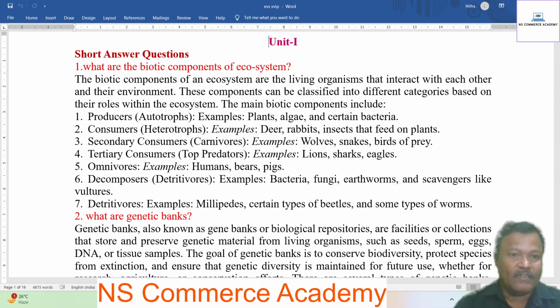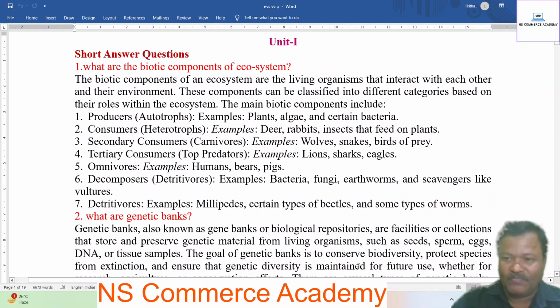Tertiary consumers, top predators, example lions, sharks, eagles. Omnivores, examples humans, bears, and pigs. Decomposers, example bacteria, fungi, earthworms, and scavengers like vultures. Detritivores, examples millipedes, certain types of beetles, and some types of worms.